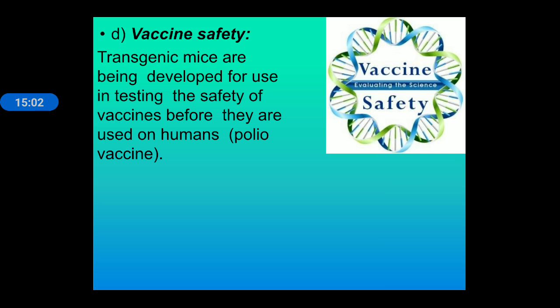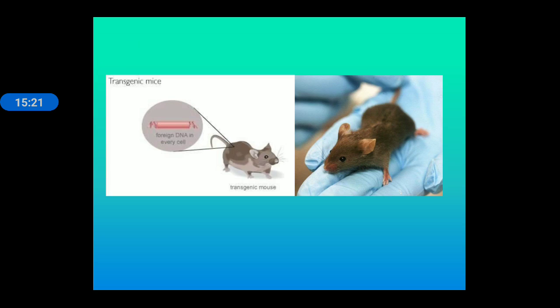Next, vaccine safety. Vaccine safety can be understood by using transgenic mice, in which foreign genes are introduced inside the mice for testing the safety of that particular vaccine before it is used on the human body. Polio vaccine is generally first tested on these transgenic mice, then if it is safe, it will be commercially used.